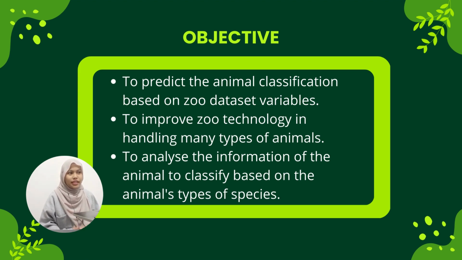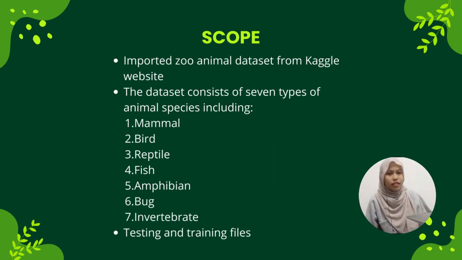So these are the objectives of our project. First is to predict the animal classification based on zoo dataset variables. Second, to improve zoo technology in handling many types of animals. And the third is to analyze the information of the animal to classify based on the animal's type of species.